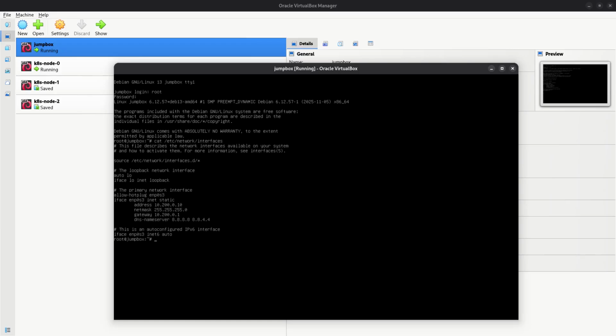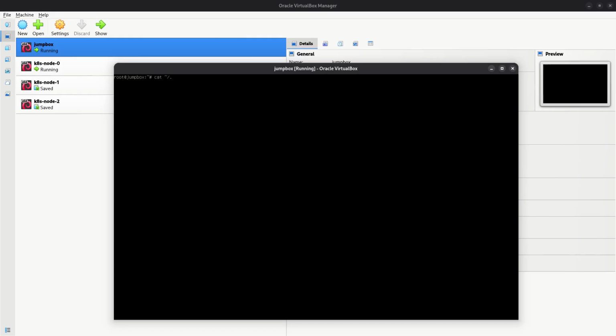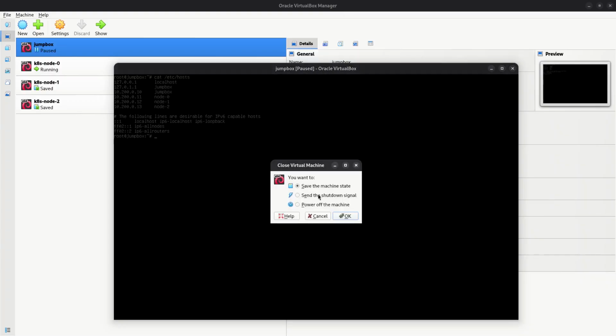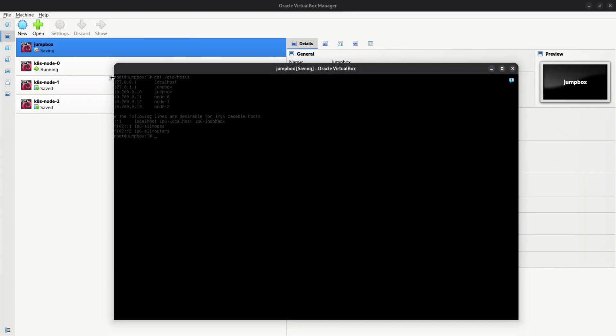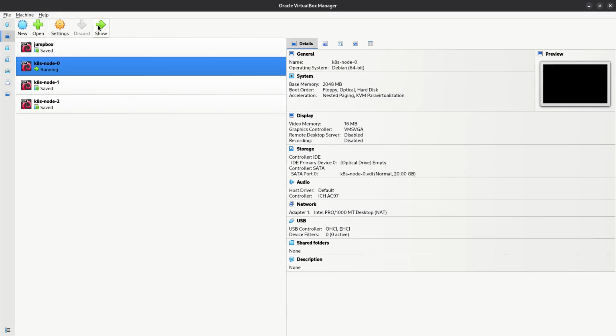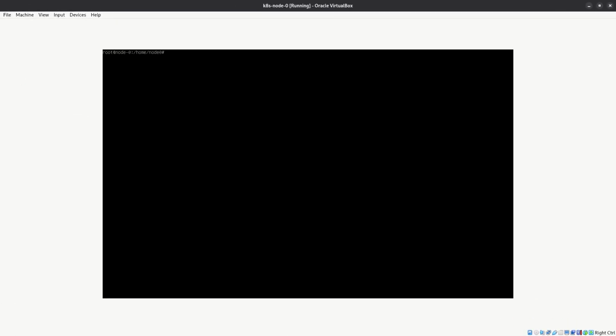Yeah, that's correct. And okay, we have host also. Okay, so we have to implement this. When I say implement, I have to add these values. I'll close this, save state. This is running. We can click show.